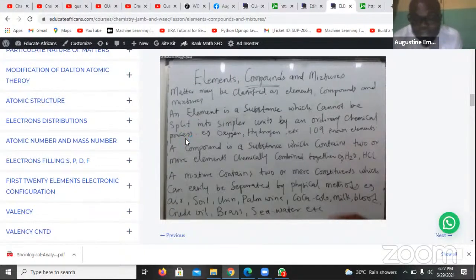Examples of mixtures are air. The air you breathe can be separated into oxygen, nitrogen, and all the rest of them. Soil, the sand and other things in the soil. Urine, you have the urea, water, other things. Palm wine, you have several things making it up. Coca-Cola, several things put together that can be separated. Milk, blood, crude oil, brass, sea water. We're going to see the things that are put together to form these mixtures.